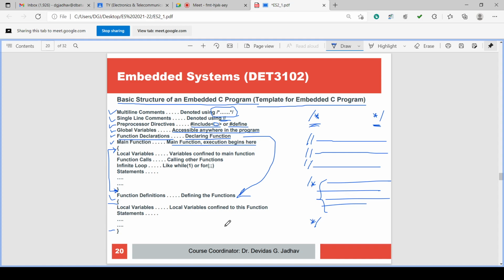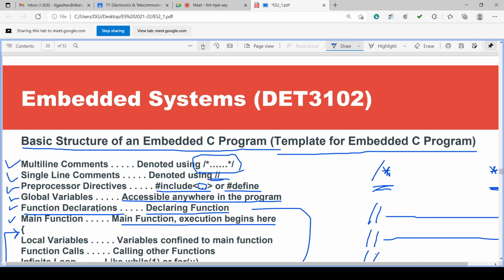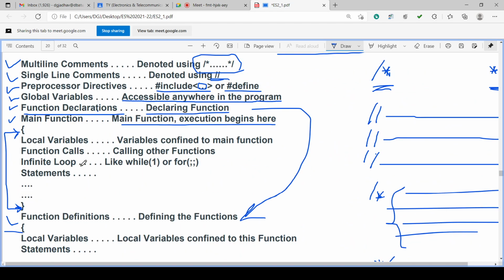And thus opening and closing curly braces will help the compiler to identify how many instructions belong to this function. So where the function starts and where the function ends can be identified by the compiler with the help of these curly braces. So this is about the multi-line comments. Multiple lines of comments can be written.